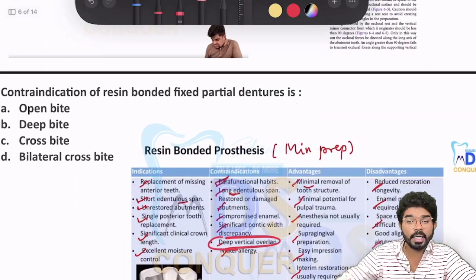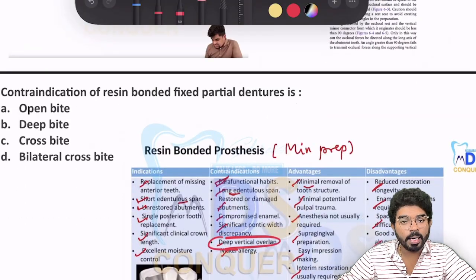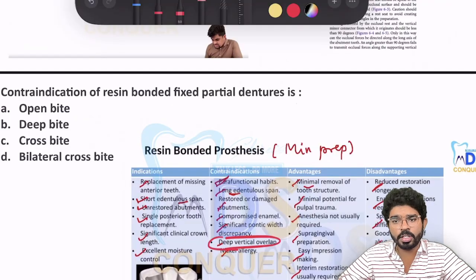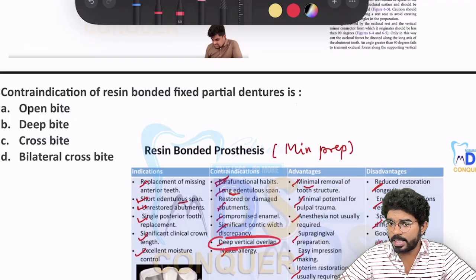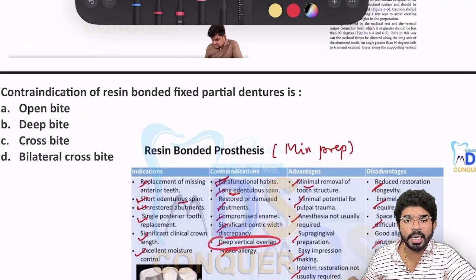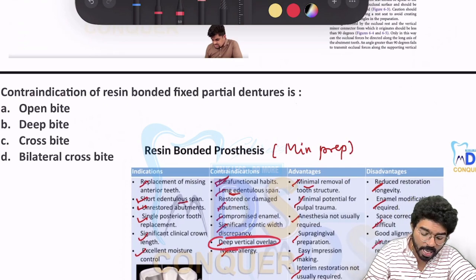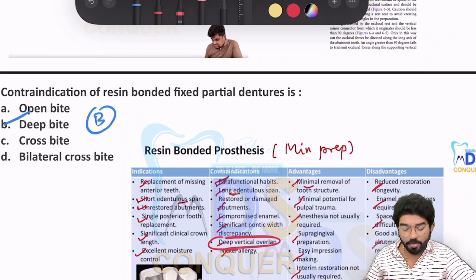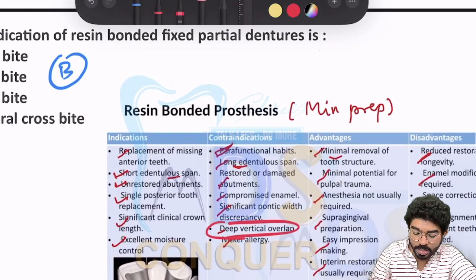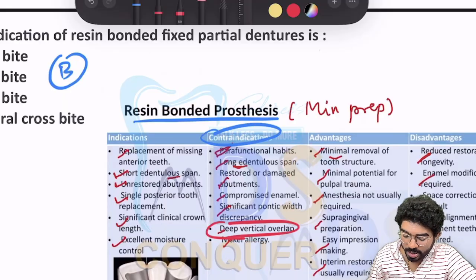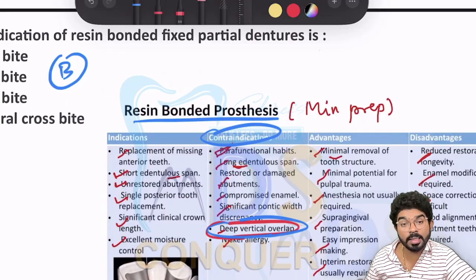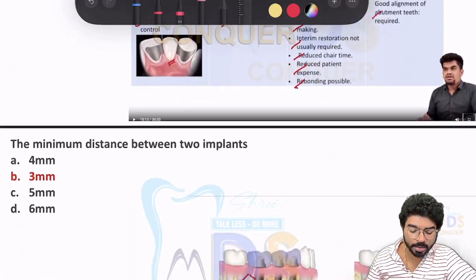Jumping into the next question: contraindication of a resin bonded fixed partial denture. Of course, Sir has covered it, and even I have covered it in the bootcamp series offline. All the points related to fixed partial dentures, resin bonded fixed partial dentures, and the 3 types of resin bonded fixed partial dentures, which are important from the examination point of view, were covered repeatedly for you. The answer is deep bite, option B. In the class, resin bonded prostheses' contraindications were clearly mentioned: deep vertical overlap. In such a case it is contraindicated, which is nothing but a deep bite.